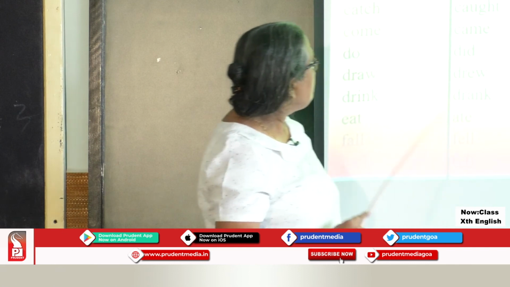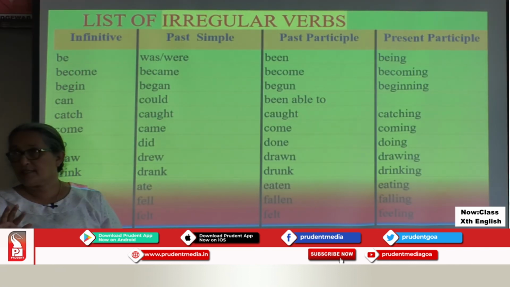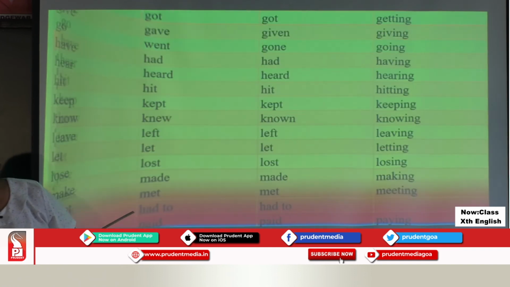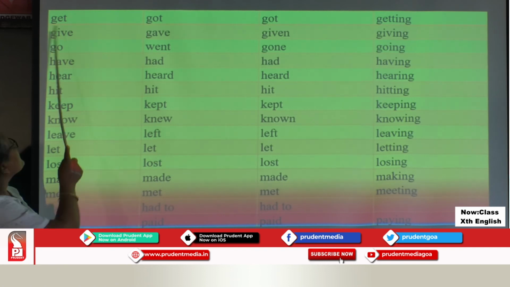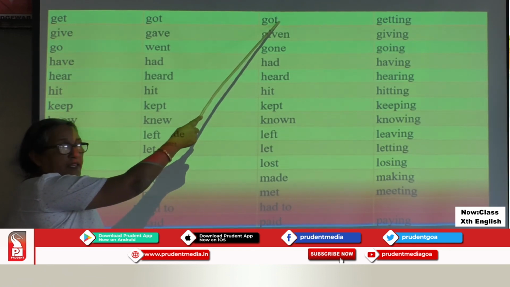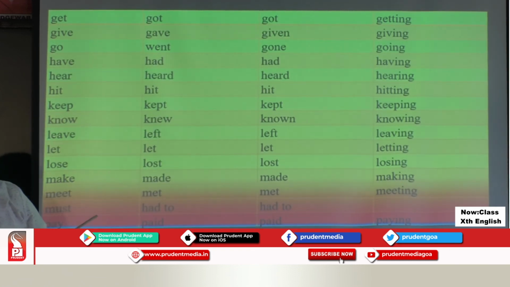Now children, these are the verbs that you need to learn by heart. I have a list of them. I want you to go through it. Here see, get, got, even gotten can be here. And t doubles and gets ing.